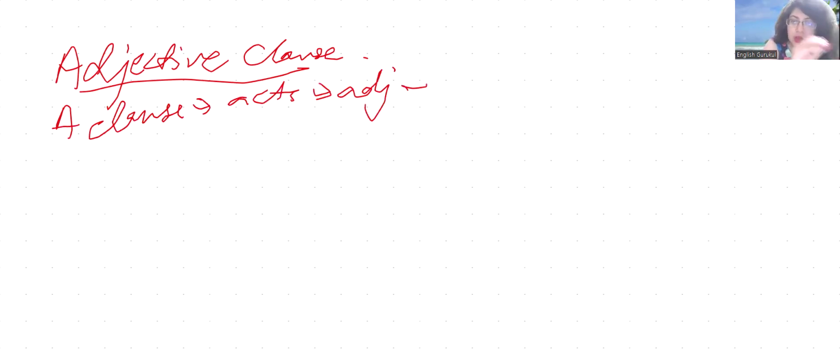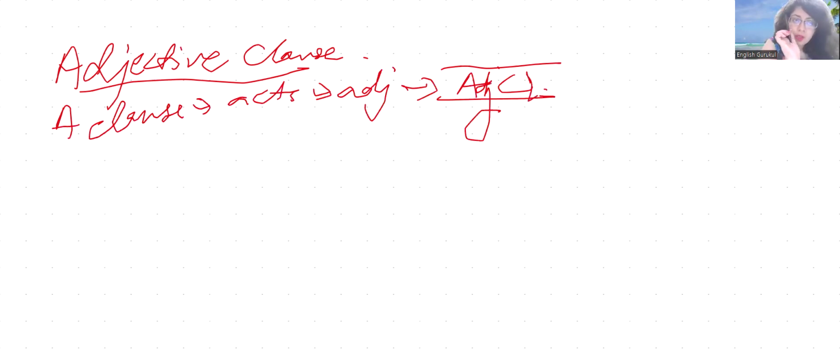I'm writing in short, adjective. It's known as adjective clause. Clear? Understood. You should be able to understand. So a clause which acts as an adjective is an adjective clause. Clear?